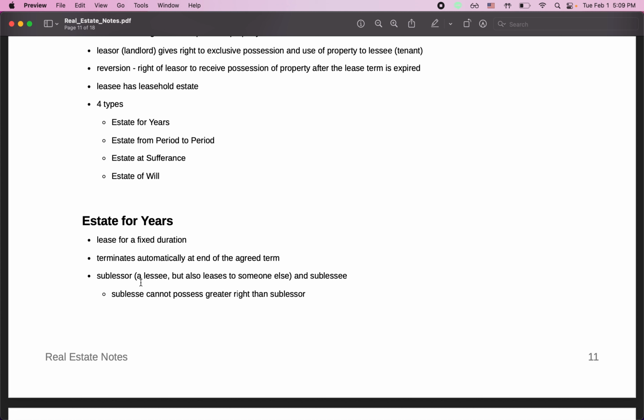The lessee then becomes the sublessor, and the person who's renting or leasing from the lessee is the sublessee, and that sublessee cannot possess greater rights than the sublessor. So there is the landlord, and then there is the tenant, and the tenant rents it out to another person, the sublessee, and the sublessee will never have a greater right than the tenant, who in this case would be the lessee and the sublessor.